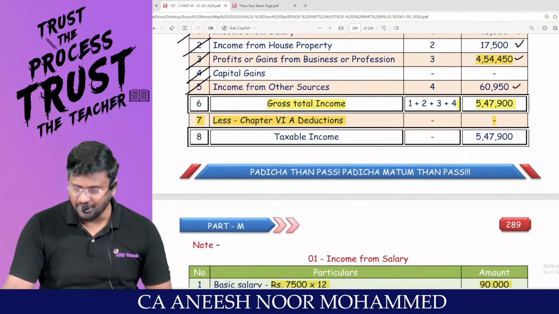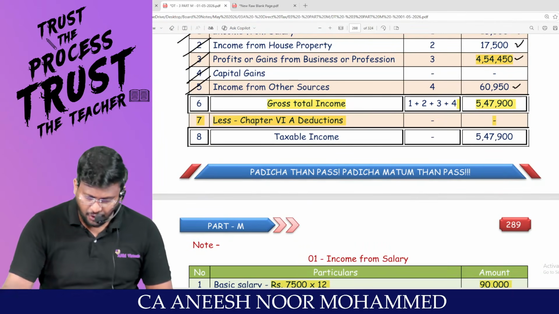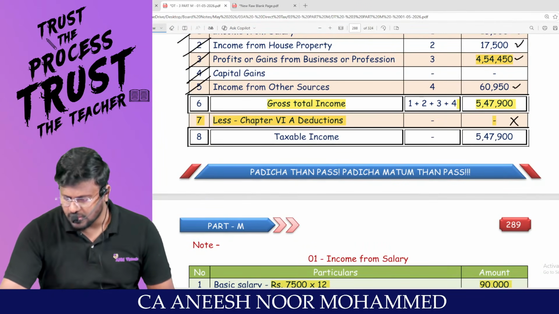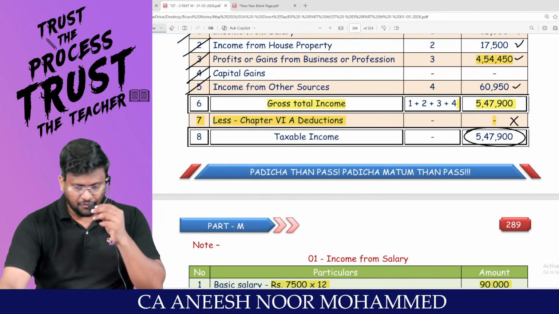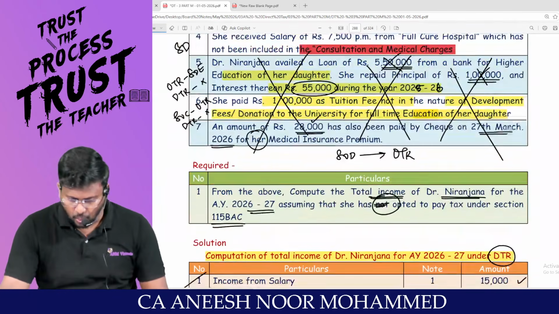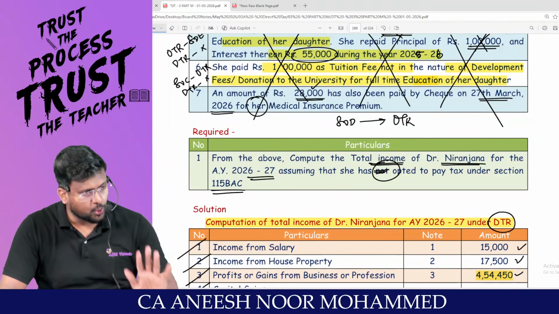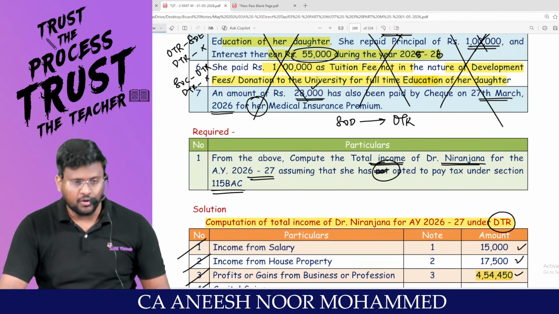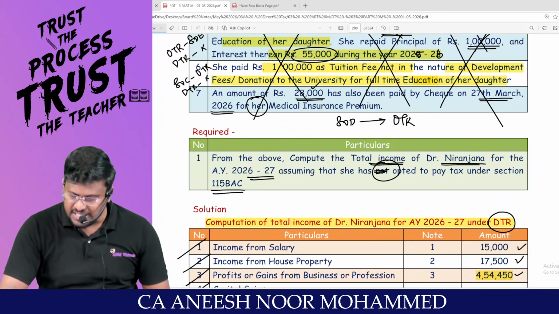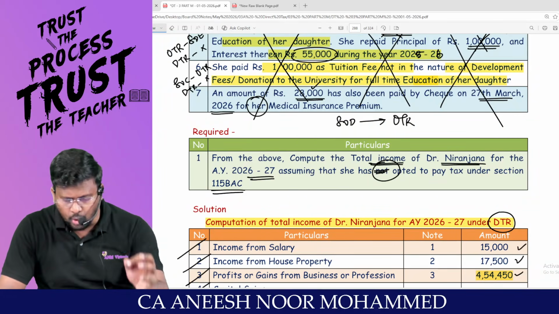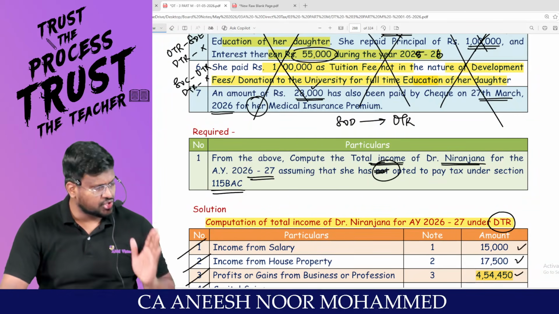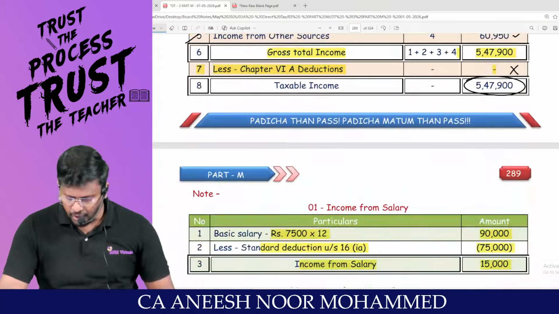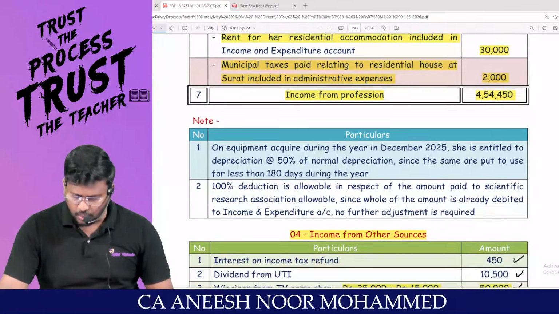Since she is traveling through the default tax regime, my dear lovable students, this won't be allowed as a deduction. The taxable income is 5,47,900. What they want from the above: compute the total income. We calculated the total income of daughter Niranjana for assessment year 26-27, assuming she has opted to pay tax under 115BAC. That means she is going through the default tax regime. That's it with regard to the answer.